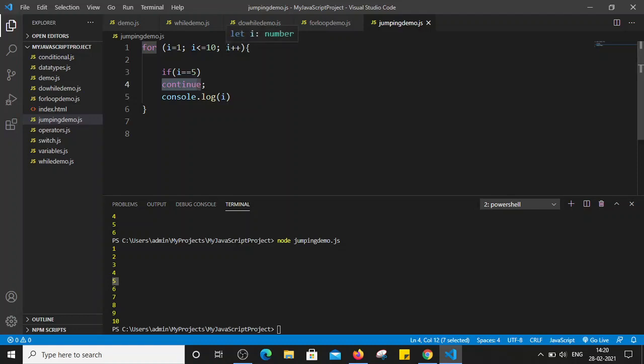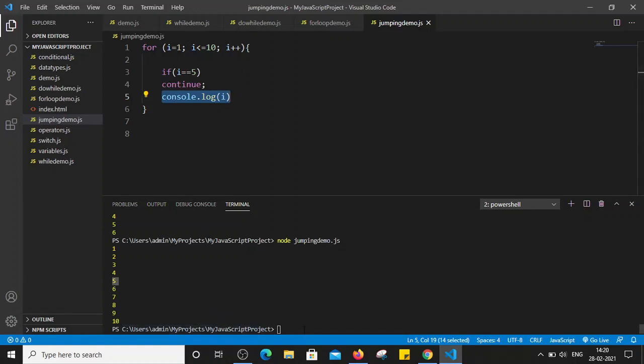So I will become 6 this time. Now 6 is less than or equal to 10. Yes, true. So it will not be skipped this time, right? So I is equal to 6, and that's why it will print the value of 6 here. Similarly, it will print 7, 8, 9 and 10.